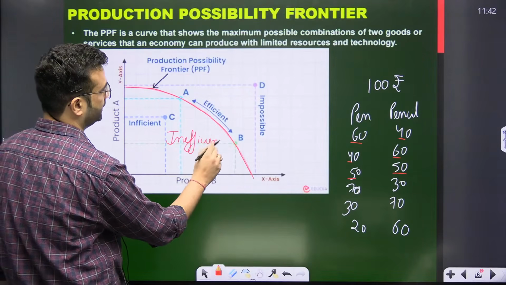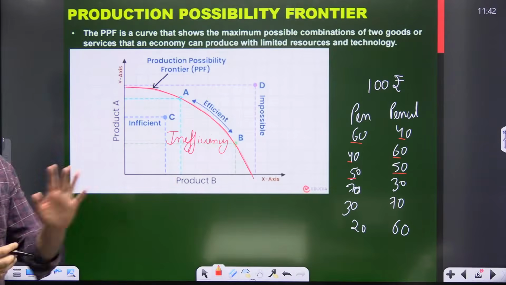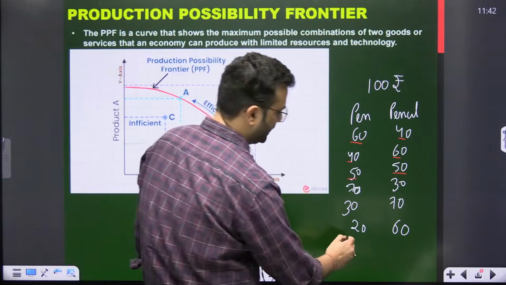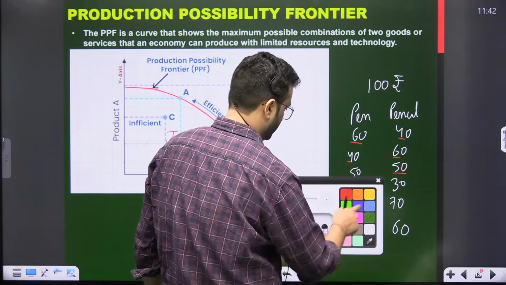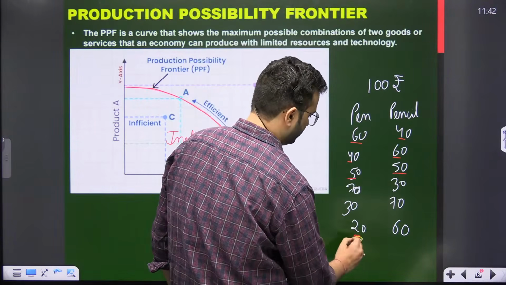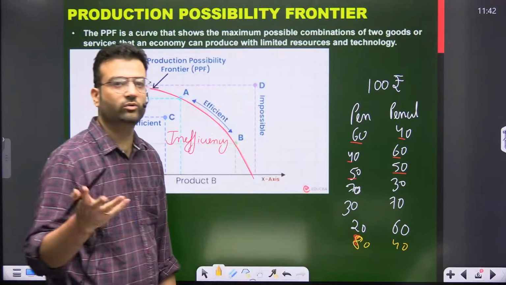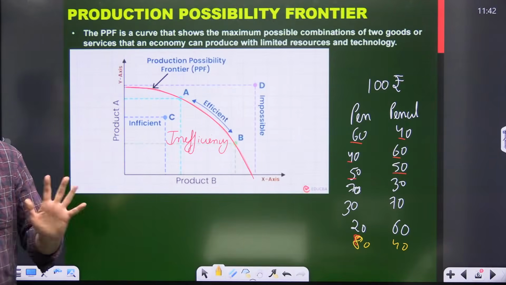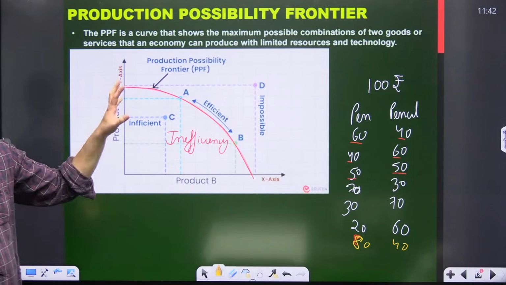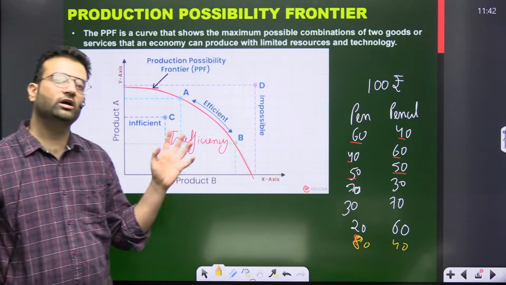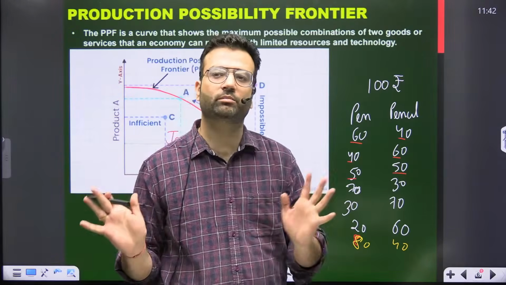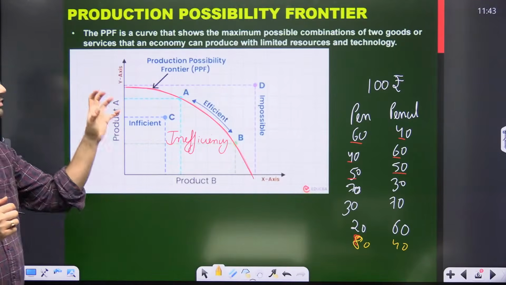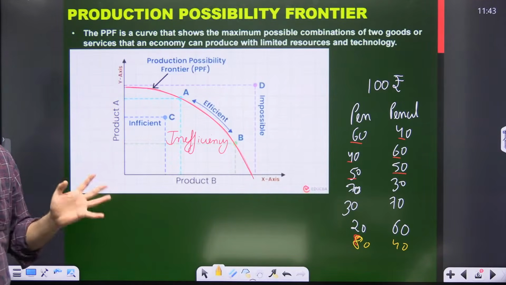This underutilization shows inefficiency. And you cannot produce 80 and 40, because you have resources for 100 only. How can you produce 80 and 40? You can't produce 120. So the production possibility frontier talks about how many possible combinations you can produce with the available resources. Available resources means technology, limited resources and all that.